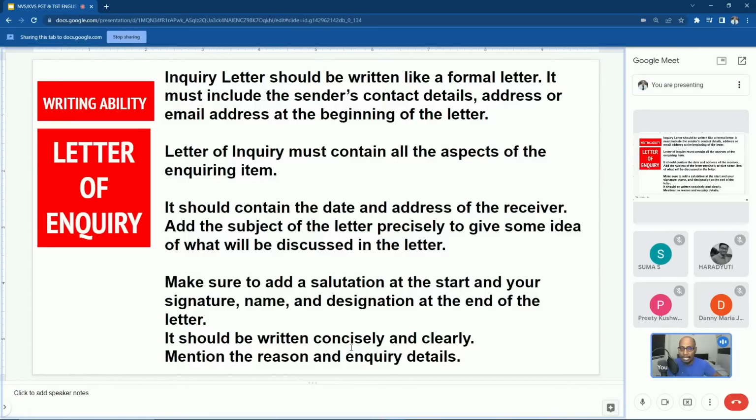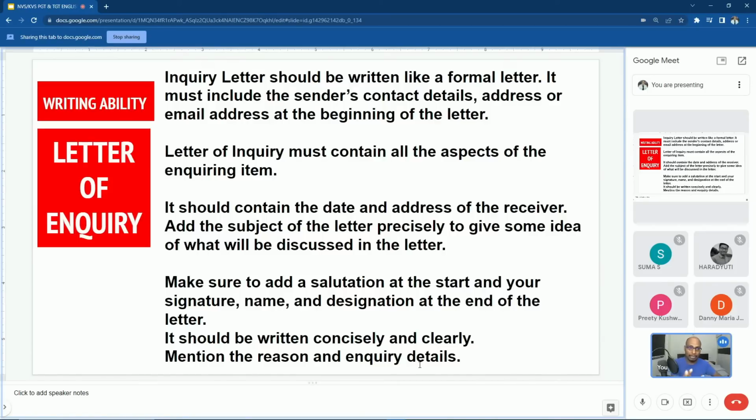Now it should be written concisely and clearly. Mention the reason and inquiry details. For example, you are applying for a course in a college or in a university, and you are writing a letter of inquiry to the principal of the college asking him what is the fee structure of that particular course. So that kind of letter comes under letter of inquiry.